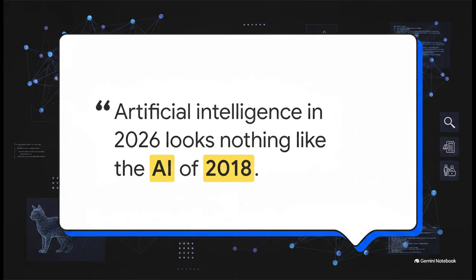Artificial intelligence in 2026 looks nothing like the AI of 2018. Okay, let's just pause and think about that for a second. Let's dive right in. Just a few short years ago, we were celebrating because an algorithm could finally reliably identify a picture of a cat.